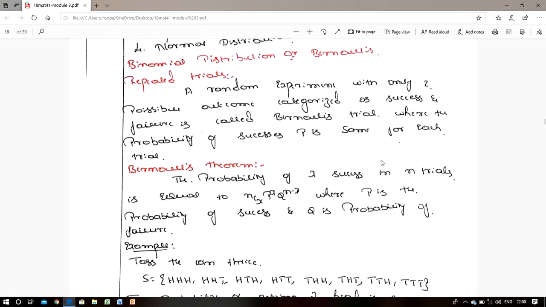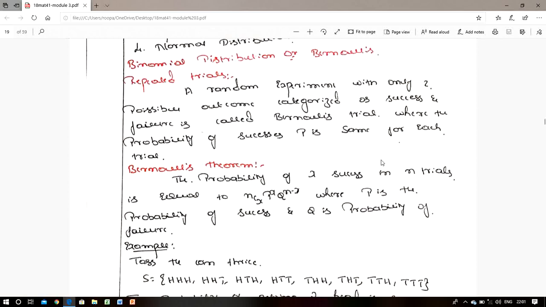Random experiment means we just start the experiment without expecting any output or result. Here only 2 possibilities are there: the experiment is either success or failure. So that is the repeated trial.